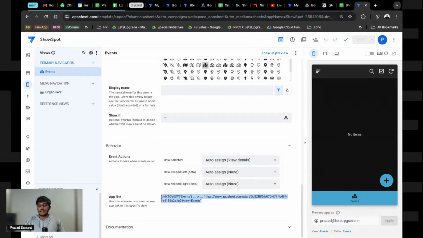If you want to redirect an app user on a click directly to this part of the app, you can copy this link and post it in an action that is right here. I'll show you how that works.